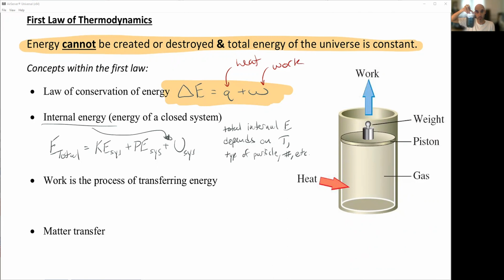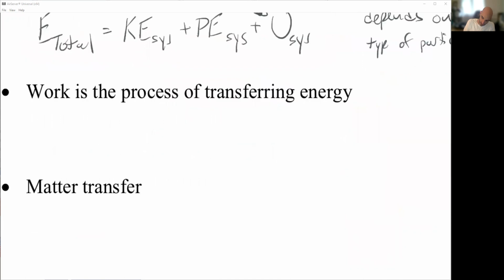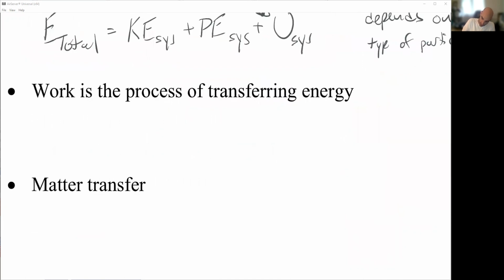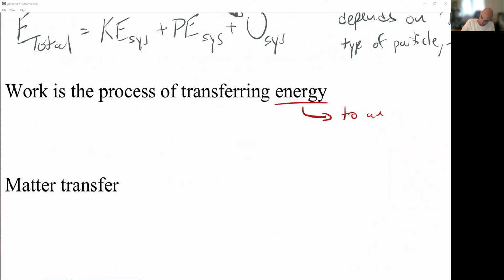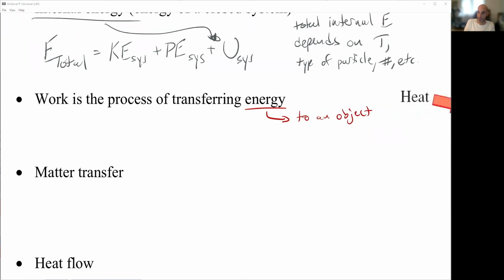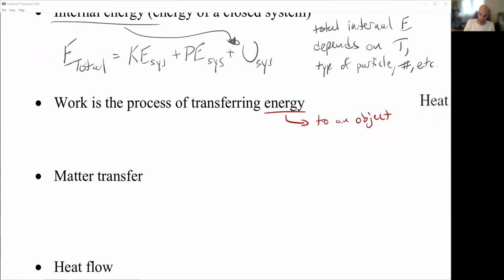By lifting it up or moving it left to right, that is me moving mass. Anytime you move mass, you are performing work. So work is the process of transferring energy to an object.